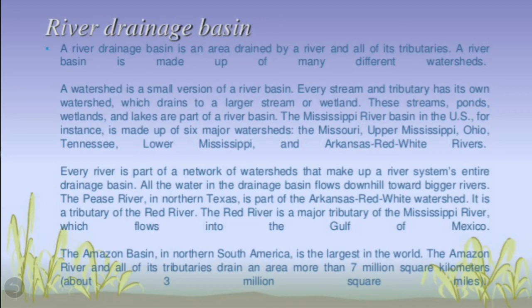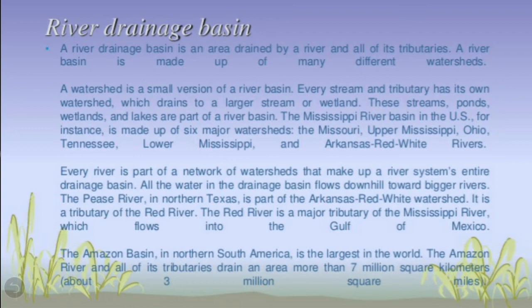These streams, ponds, wetlands and lakes are part of a river basin. The Mississippi River Basin in the US is made up of 6 major watersheds: the Missouri, the Upper Mississippi, Ohio, Tennessee, Lower Mississippi and Arkansas Red-White rivers.